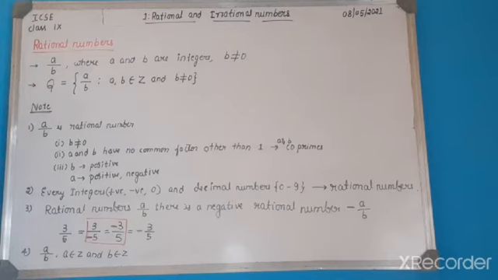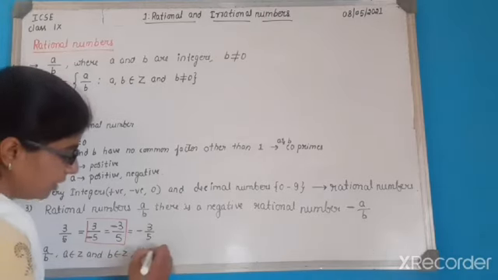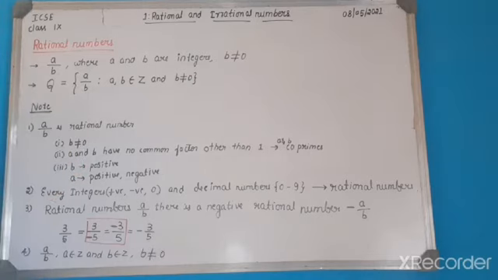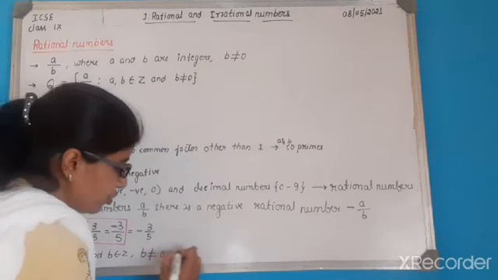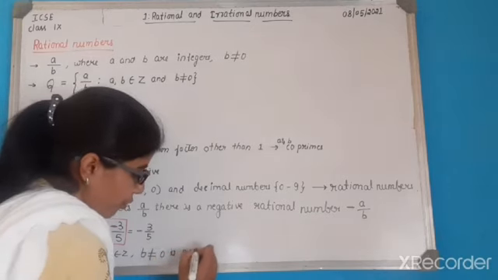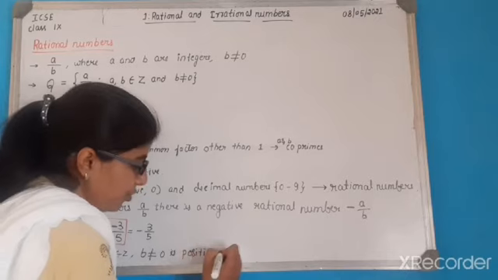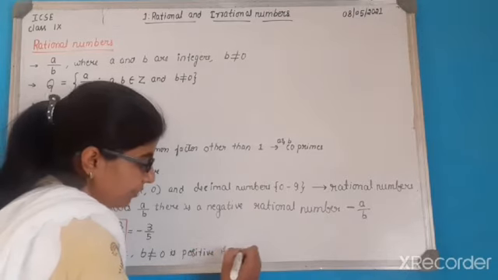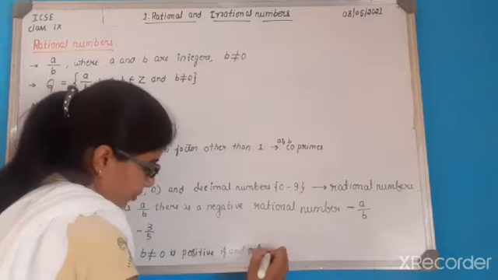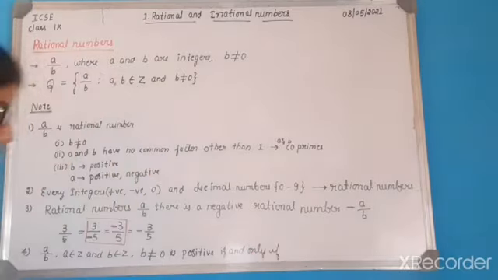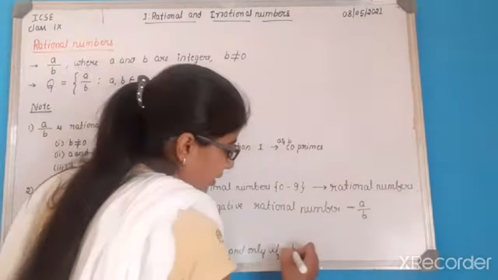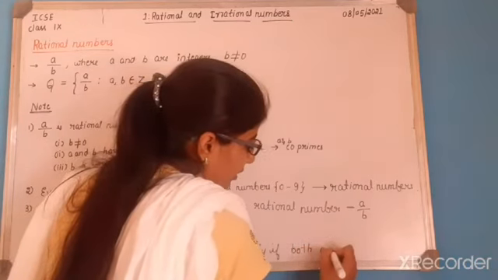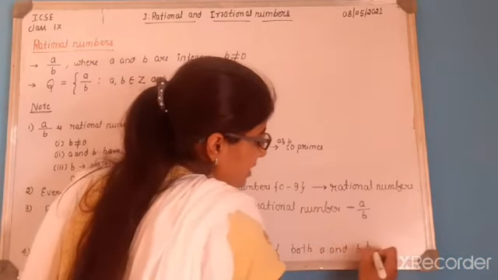Consider a rational number a by b, where a belongs to an integer and b also belongs to an integer, and we must know that b should not be equal to 0. That means the denominator should not be equal to 0. The rational number is said to be positive if and only if both a and b have the same sign.